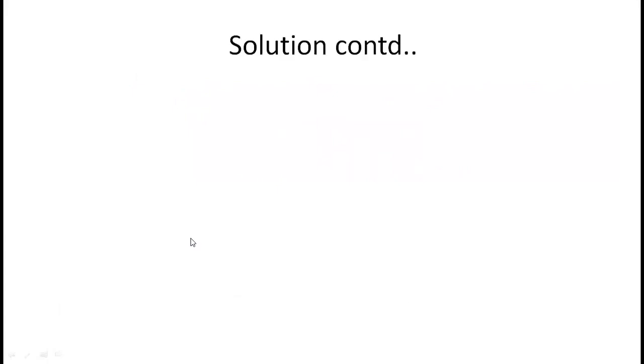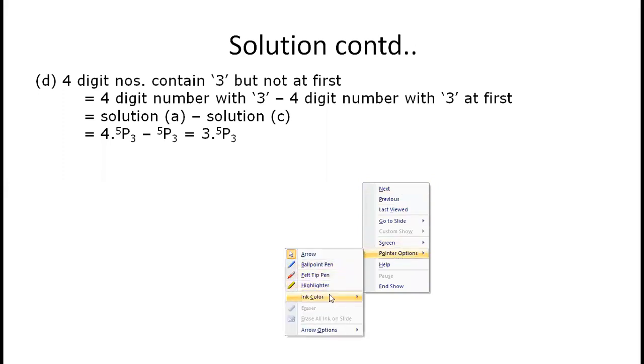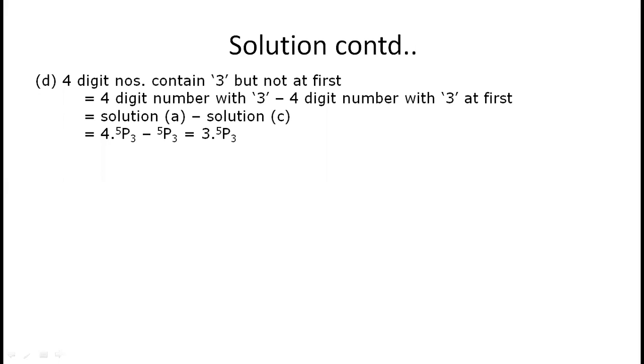So now if we just go ahead, 3 should come, but not as the first digit. You can take 4 digit numbers with 3 mandatory, minus 4 digit numbers with 3 at first. We don't want 3 at the first place.